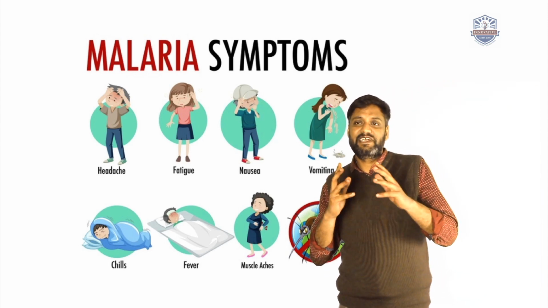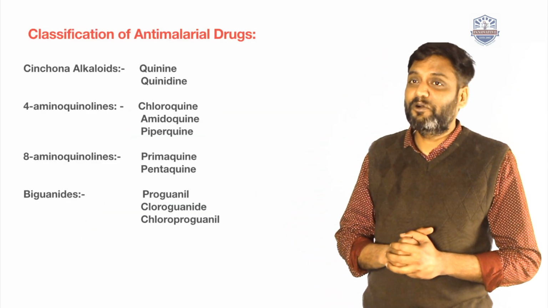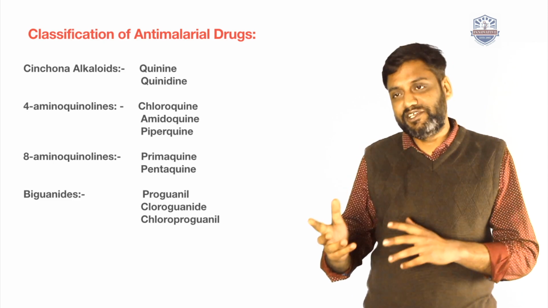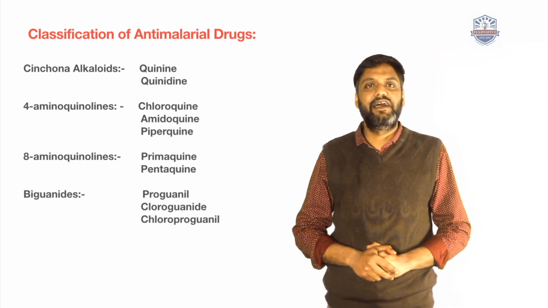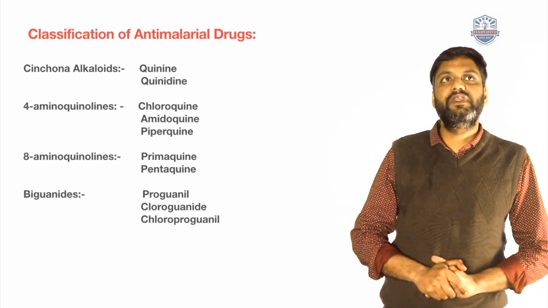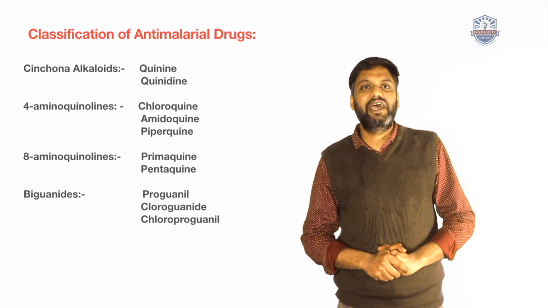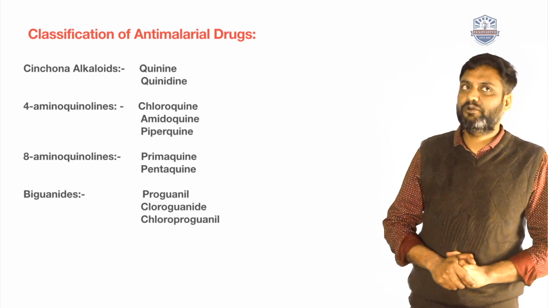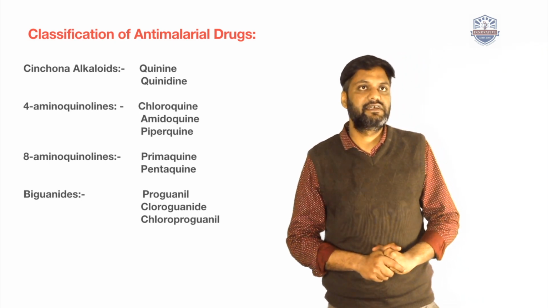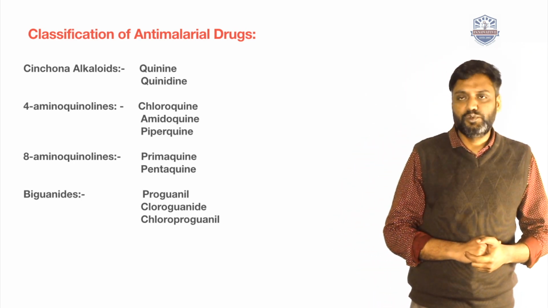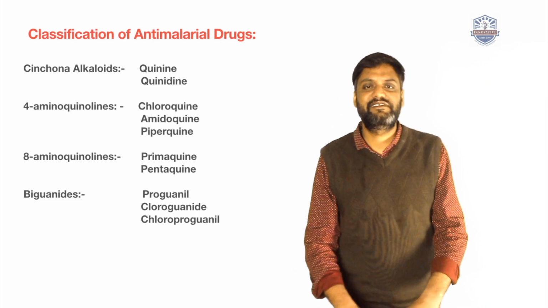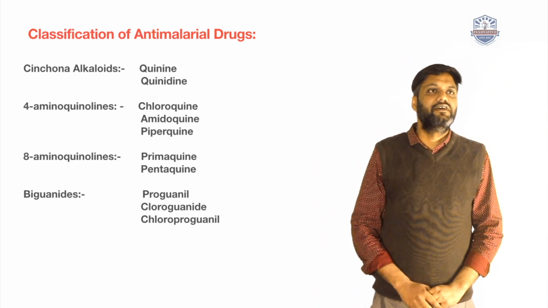Now I will present anti-malarial drugs. How can you treat malaria, and which drugs are used as anti-malarial drugs? Some drugs are Cinchona alkaloids. Cinchona alkaloids are the oldest alkaloids used as anti-malarial drugs, and their chemical constituents are quinine and quinidine.